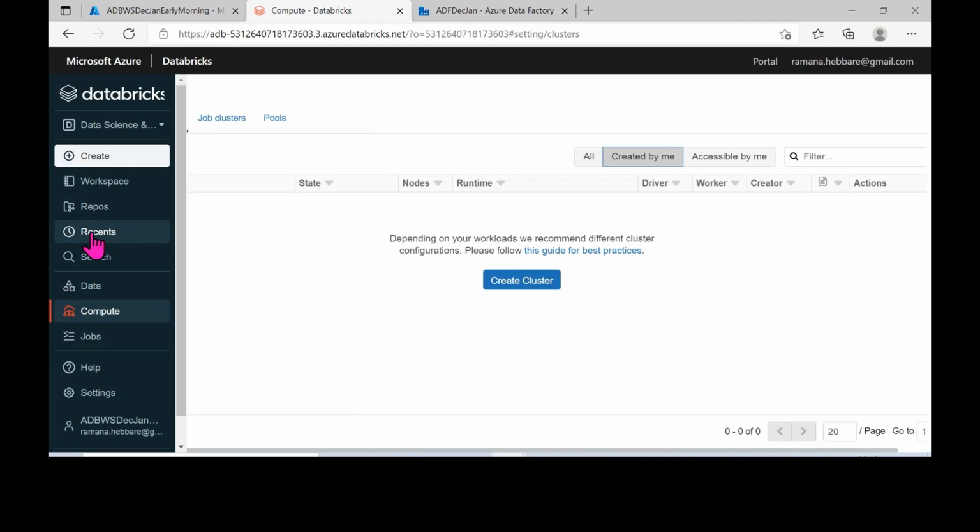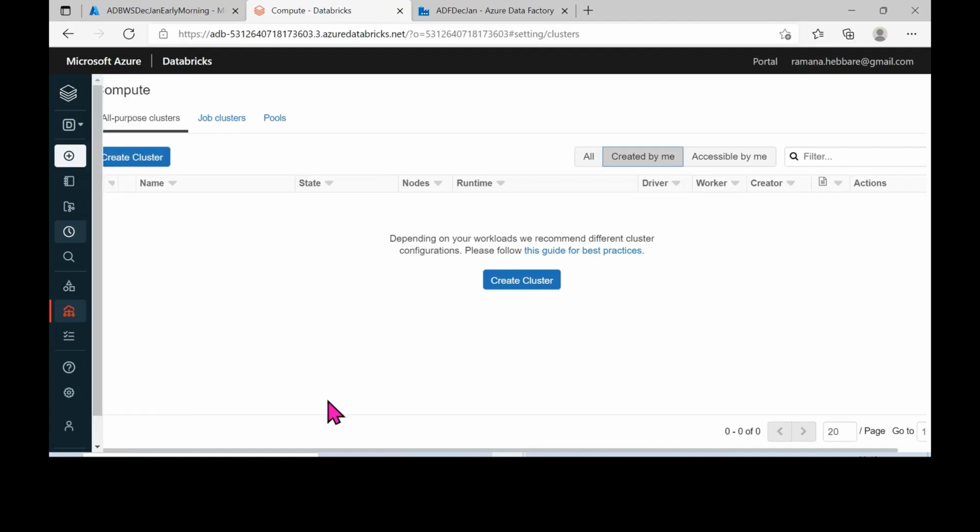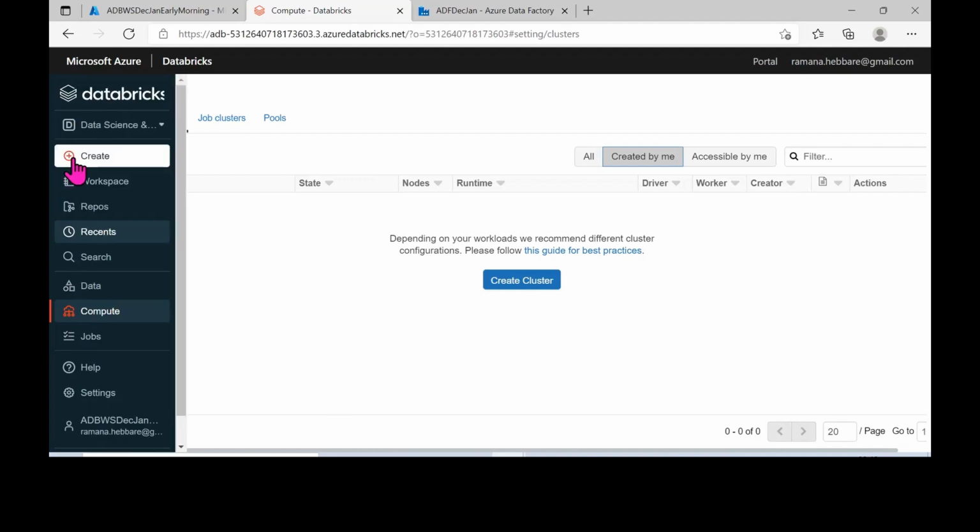All right. So after that, what do we have here? Recents. Since I have not done anything here, nothing is getting displayed. But if you create a cluster or a notebook, whatever it is, in the main page also we were able to see this recents tab. Whatever is present will appear here.